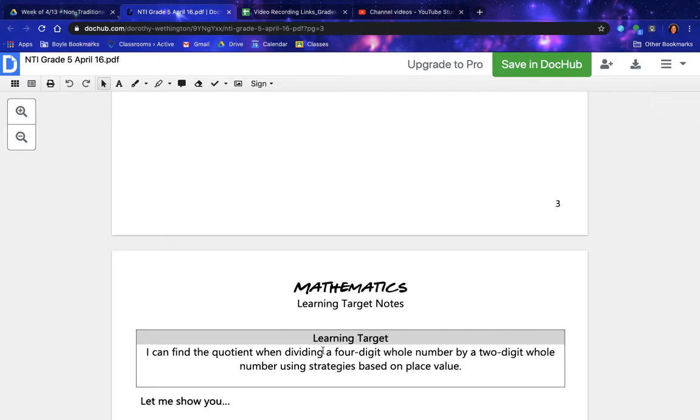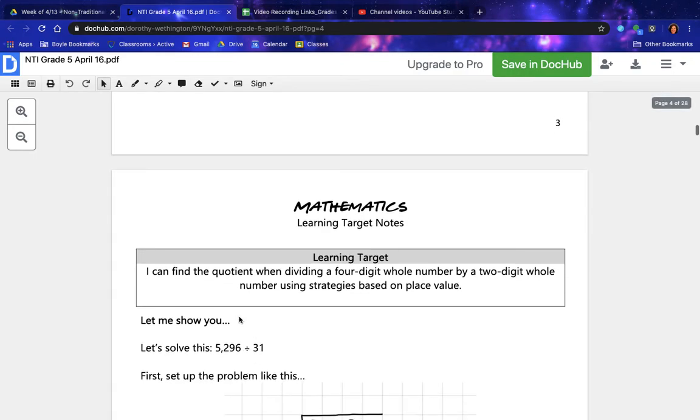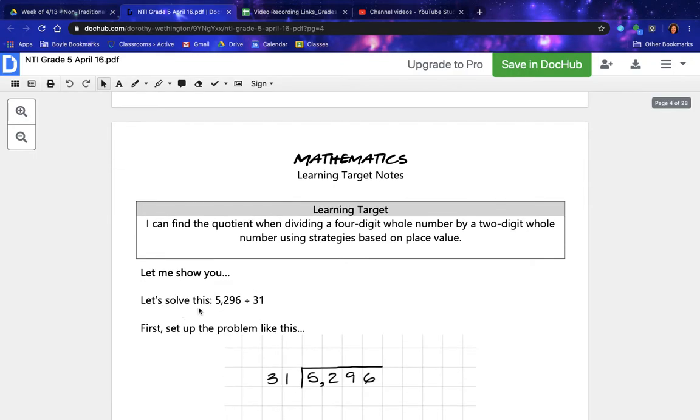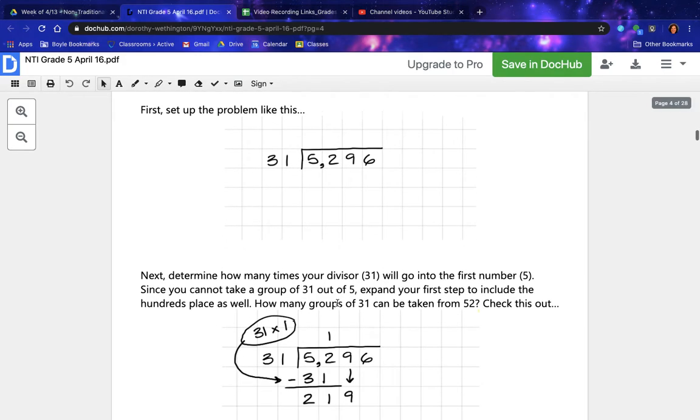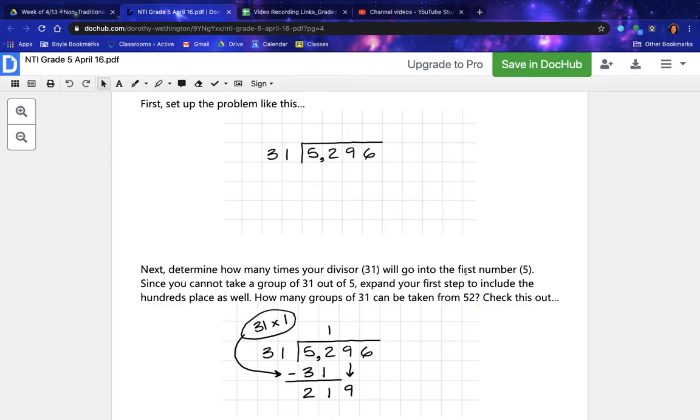Mathematics. Learning target. I can find the quotient when dividing a 4-digit whole number by a 2-digit whole number using strategies based on place value. Let me show you. Let's solve this. 5,296 divided by 31. First, set up the problem like this. Next, determine how many times your divisor, 31, will go into the first number, 5. Since you cannot take a group of 31 out of 5, expand your first step to include the hundreds place as well. Now, how many groups of 31 can be taken from 52?